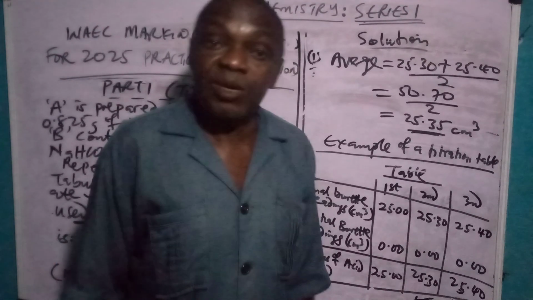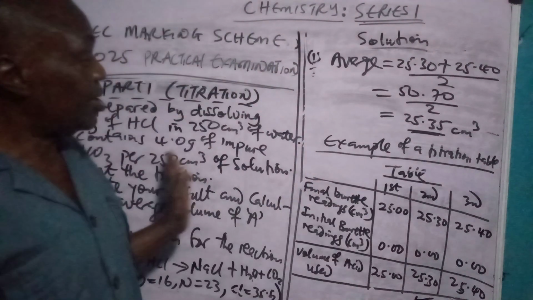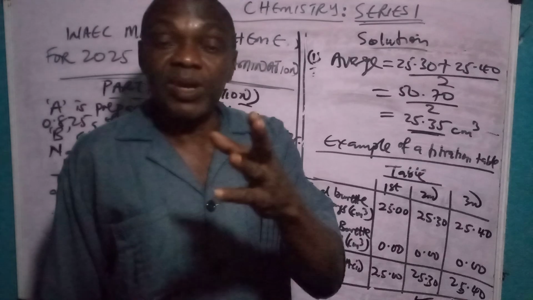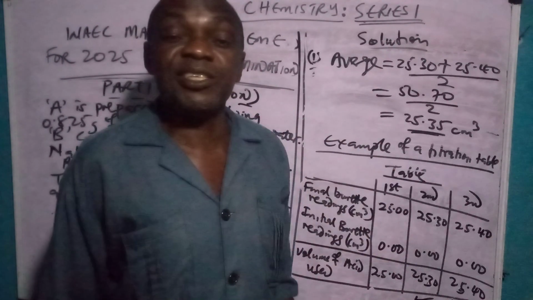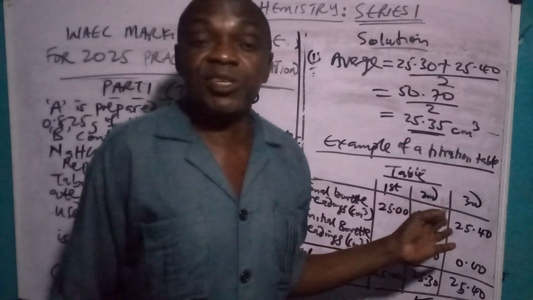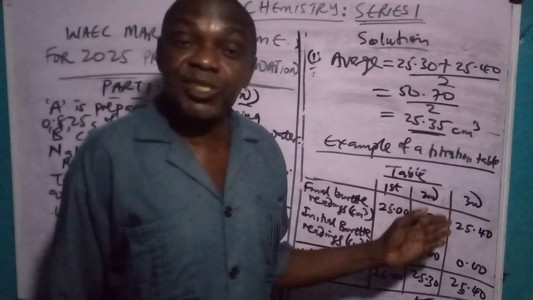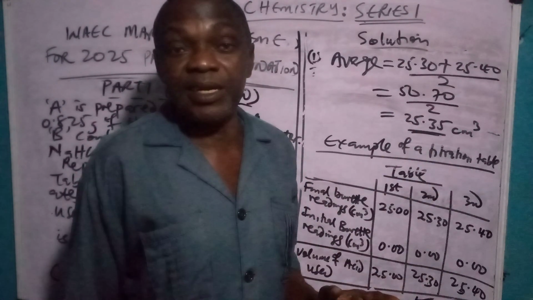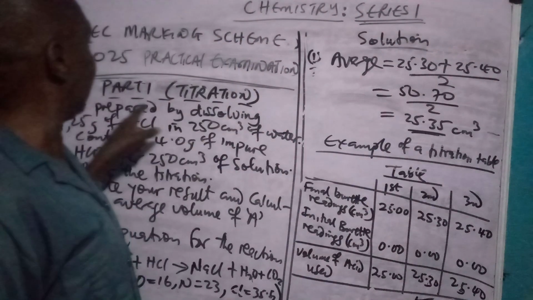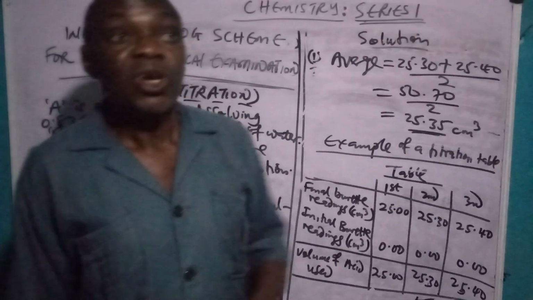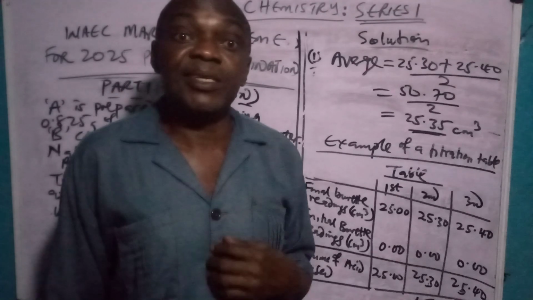So that's all we are going to take for today. You can see the board is very short. Shorter is better, from popular advice from you. They said I should make it short so that you're able to comprehend it easily. That's why I'm making it very, very short. So the remaining part of the calculations, which you will see as concluded in the WAEC exam, you will see in the next video. In part B, like I said, this is part 1. In part 2, you will see it. While in other parts, you will see the SWOT analysis also.